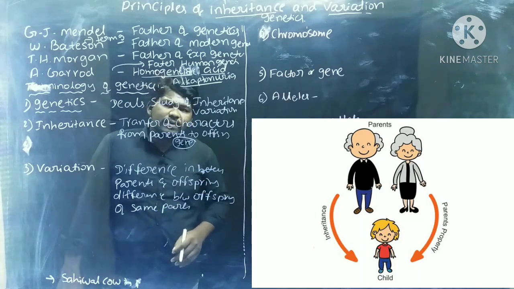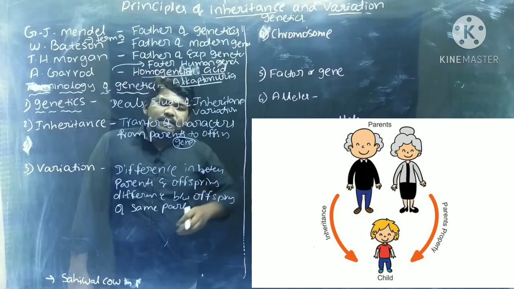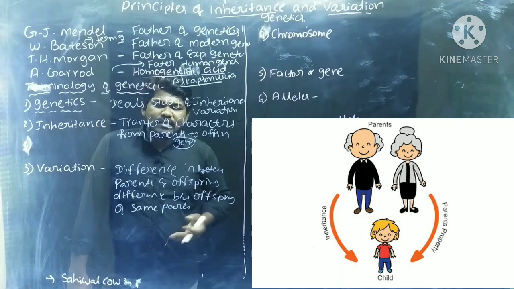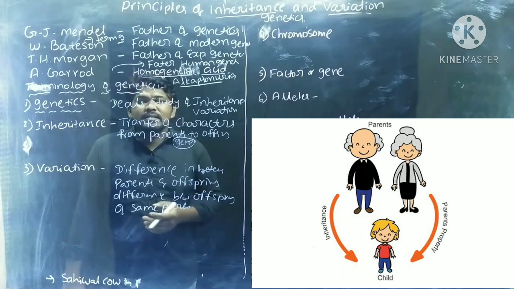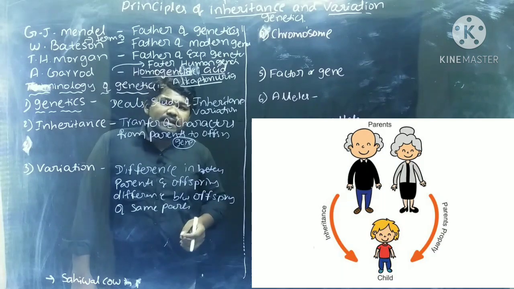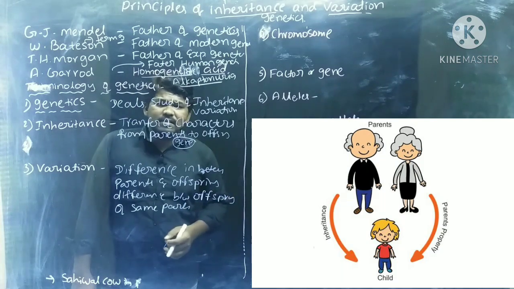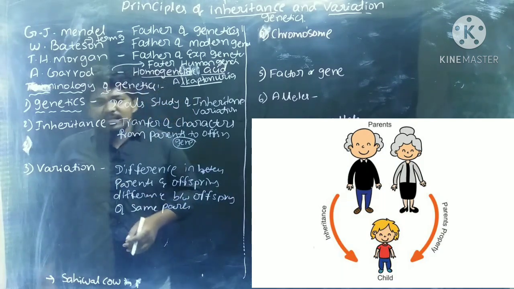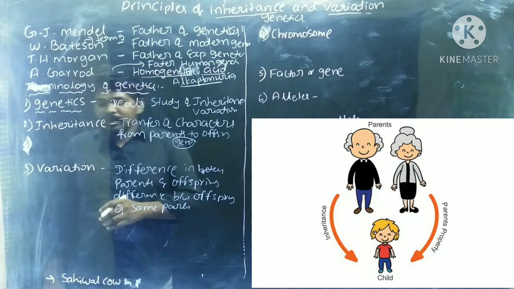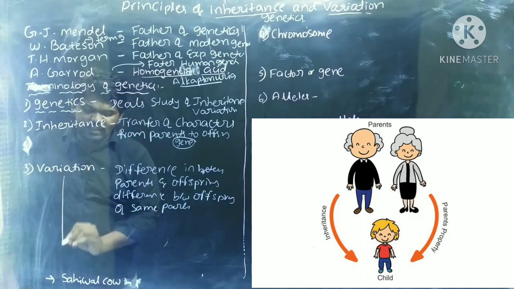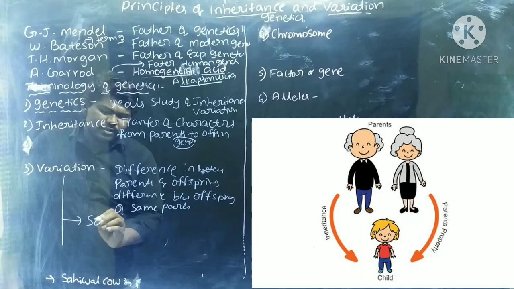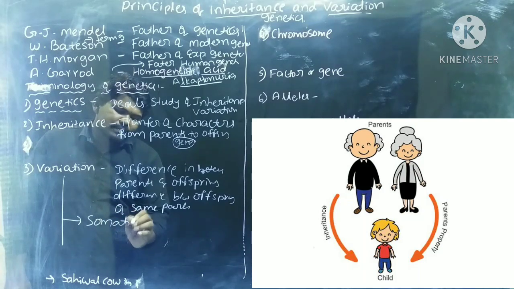If children are born from the same parents, they are also different. If 5 children are there, all 5 are not similar. There are a few differences in size, shape and color. That is also called variation. Here, variations are mainly divided into 2 types, that are somatic variations.